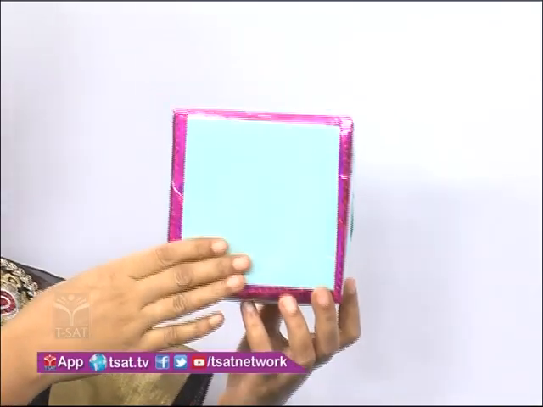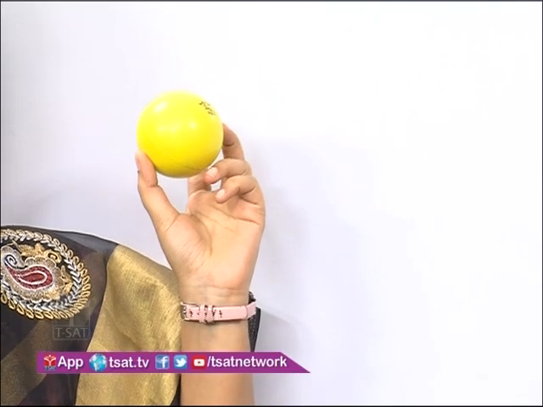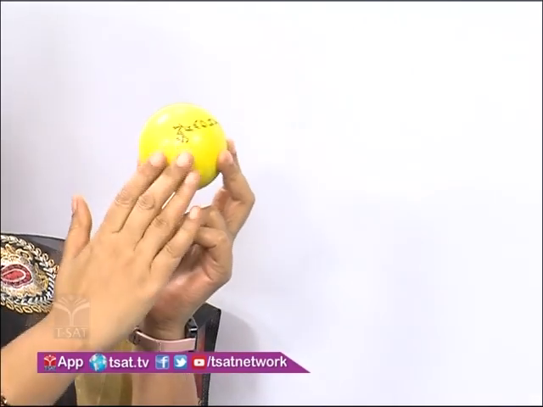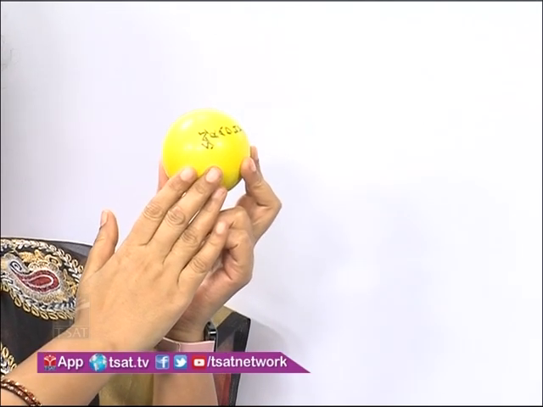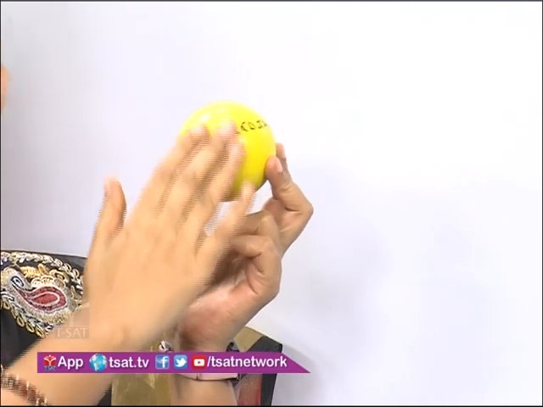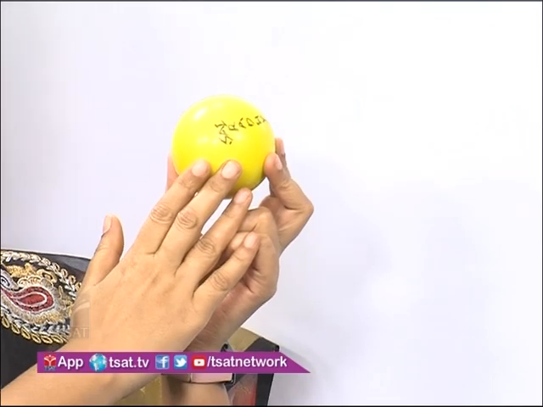But you might have observed these types of objects also, balls in the slide, is it or not? But this ball does not consist of any flat surface. So this is only a curved surface. It does not have any flat surface, it is only a curved surface.